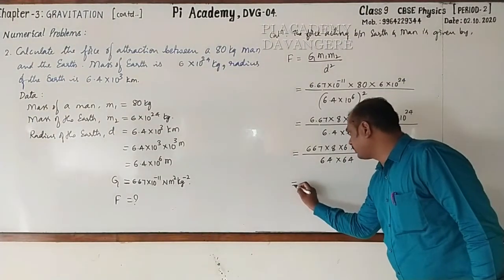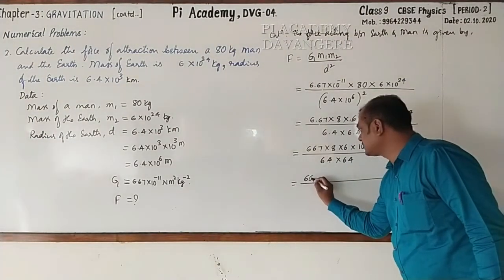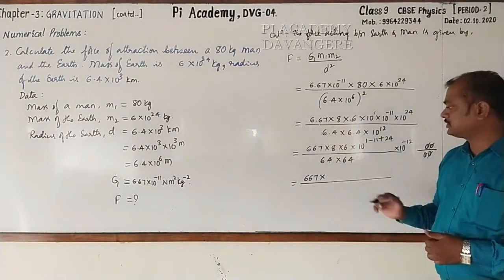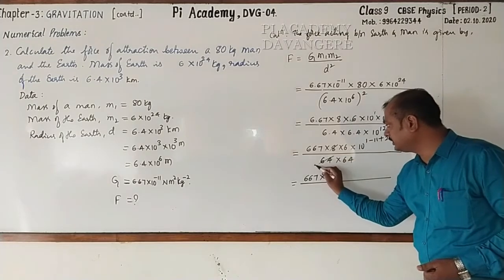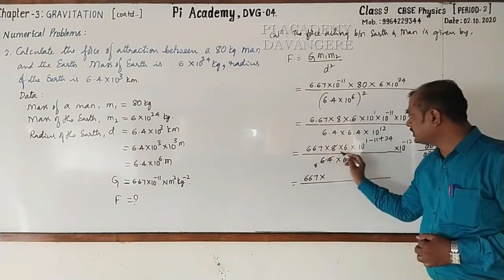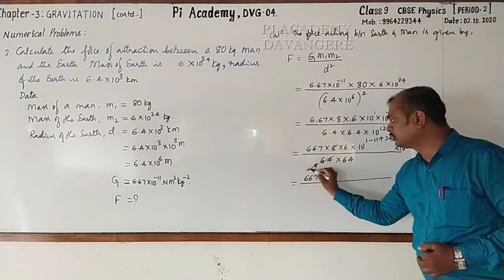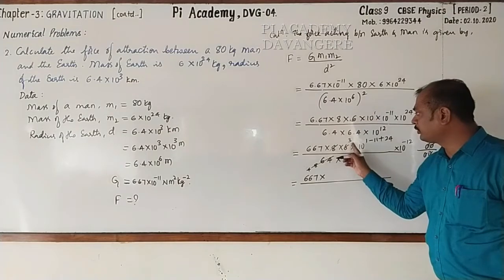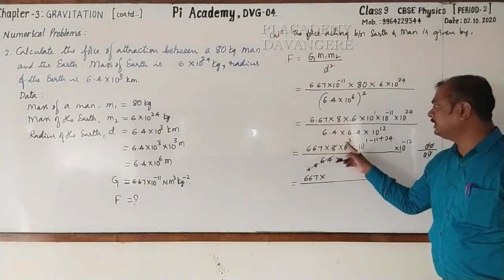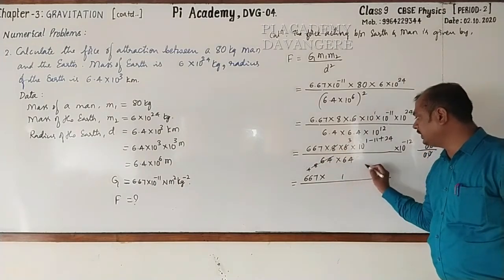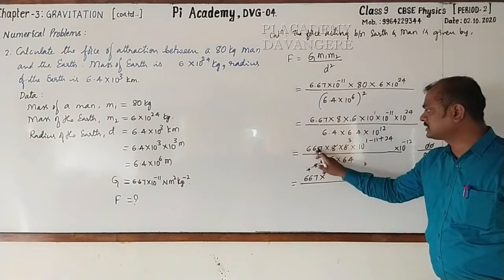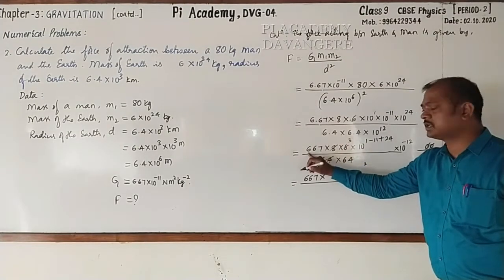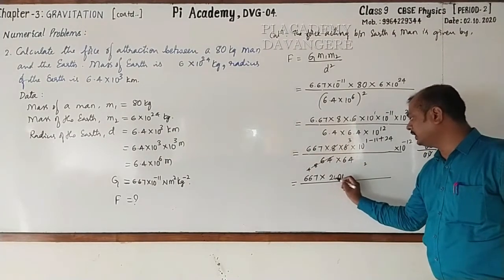Now this is equal to 667 into, now here we have a chance of cancellation. See that 8 ones are 8, 8 eights are 64. Here 6 and 8 are there, they are even. So 2 fours are 8, 2 threes are 6. Further, not possible. Directly go for multiplying. See 667 into 3. 3 sevens are 21. 2 is the carry. 3 sixes are 18 plus 2, 20. 2 is the carry. Then 3 sixes are again 18 plus 2, 20. 2001.